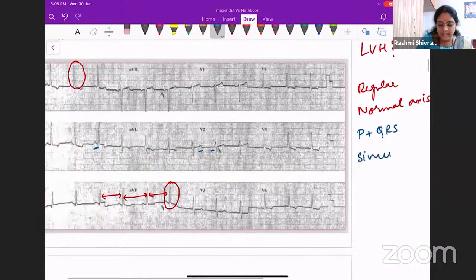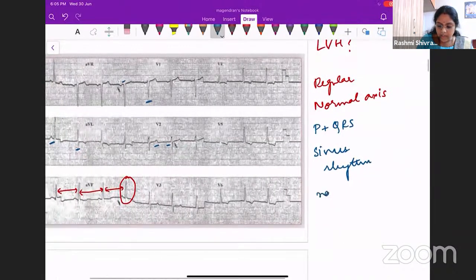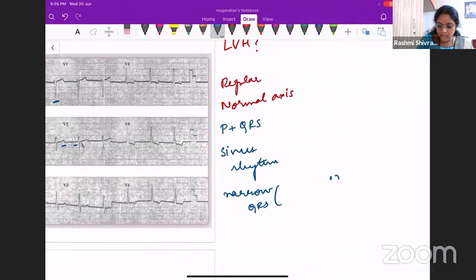So this is a sinus rhythm. Okay, sinus rhythm is there. Then what about the QRS complexes? They are all narrow QRS complexes, is it not? There is no wide QRS complex. So it is a narrow QRS complex or a normal QRS complex, which is normal QRS complex.